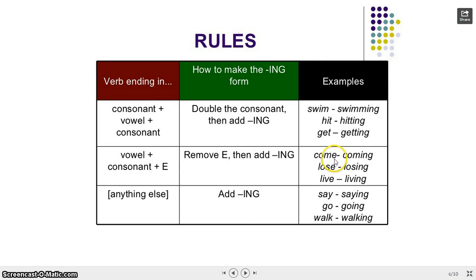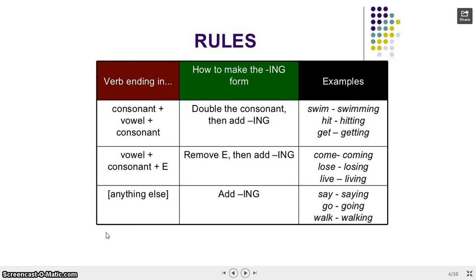Come ends with a vowel. If this vowel is the letter E, we're gonna remove the letter E and we're gonna add the ending ing. Come would be coming. Lose would be losing. And leave would be leaving.